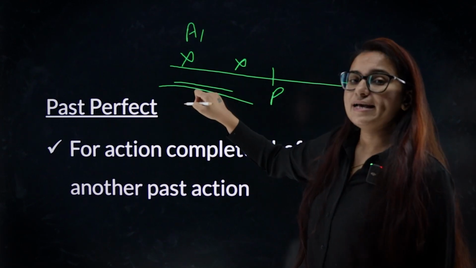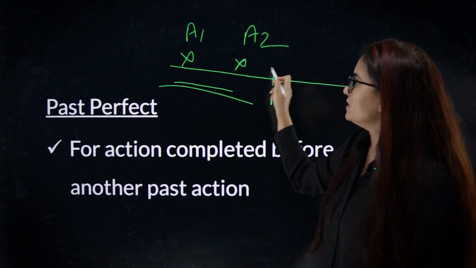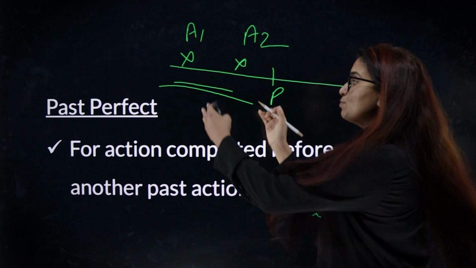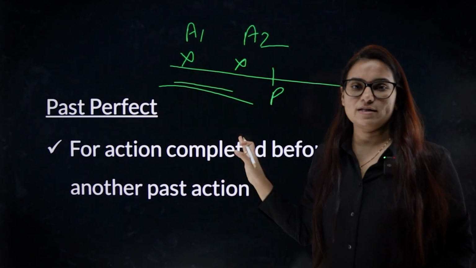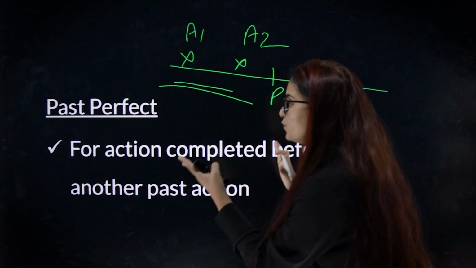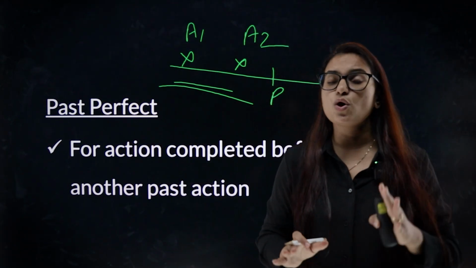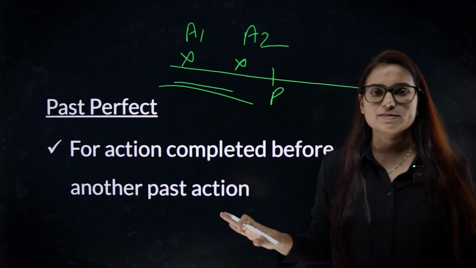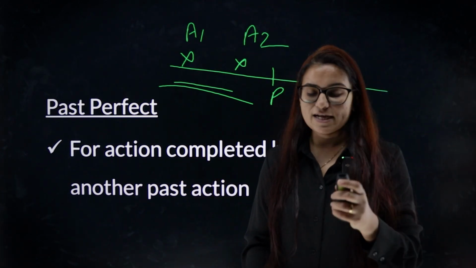Action 1 is finished before action 2. So both the actions are over, but one action is over before another action. Only if you want to communicate such an idea, you use past perfect tense, or else don't use past perfect tense.